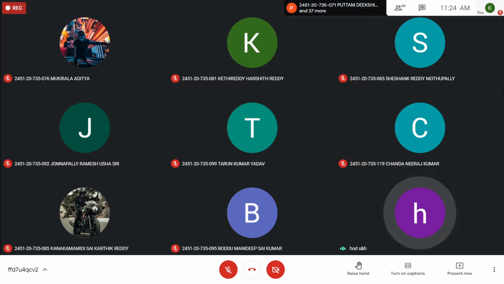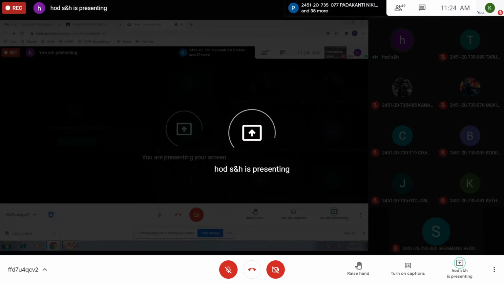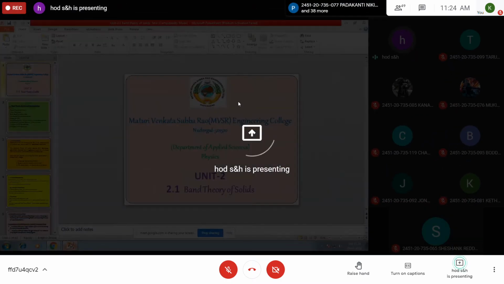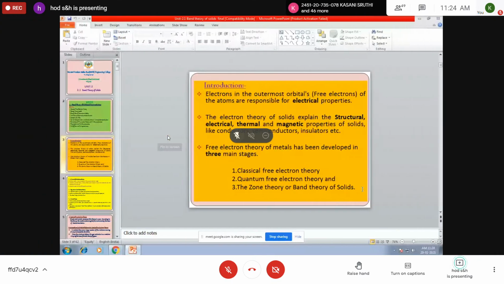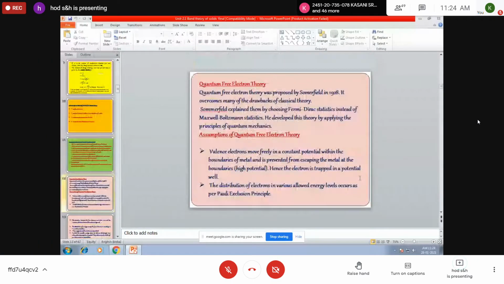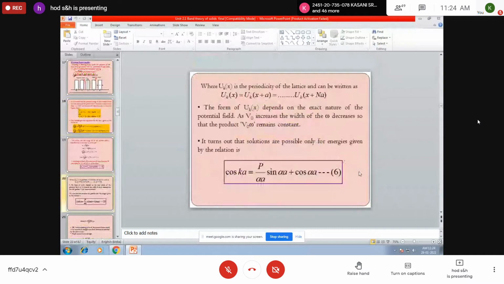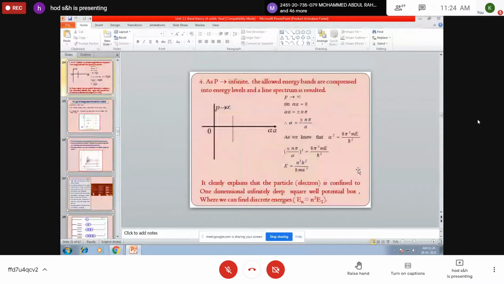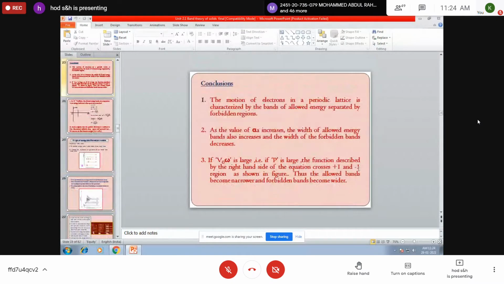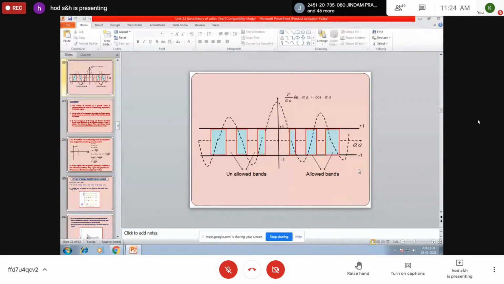taking the boundary conditions. Finally, if you solve those second order differential equations, you will get P sin alpha A by alpha A plus cos alpha A is equal to cos K A. So the equation is very crucial because in that there are two variables, alpha and k, and in the LHS only there is a cos term.